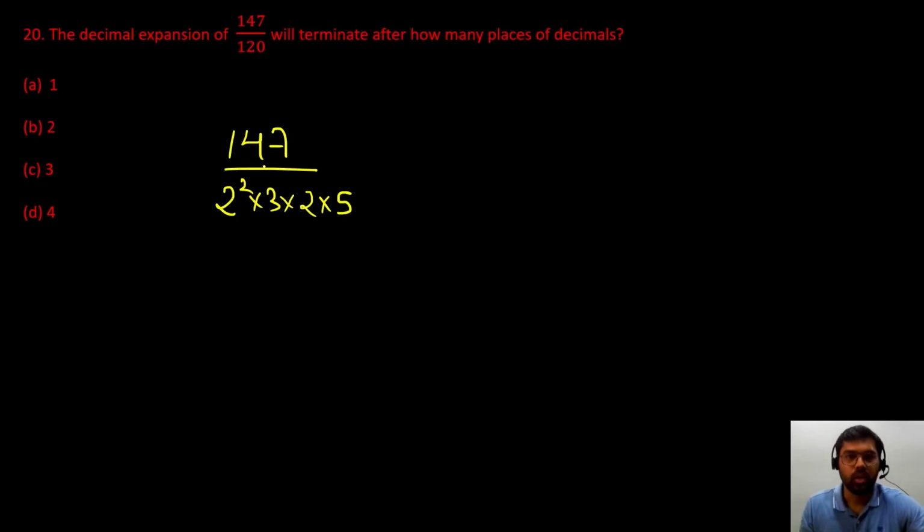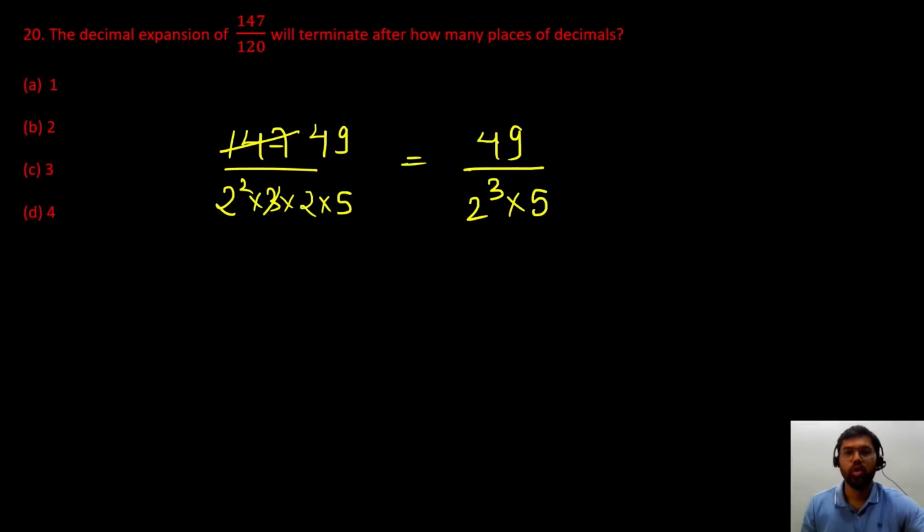ठीक है. Is 147 divisible by 3? Yes. So this will give me 49. So we can write it as 49 upon 2 to the power 3 into 5. To convert it into a decimal expansion, as we discussed earlier, हमें क्या करना है, equal number of 2s and 5s introduce करना है denominator में. So 2 are 3 in number and 5 is 1.